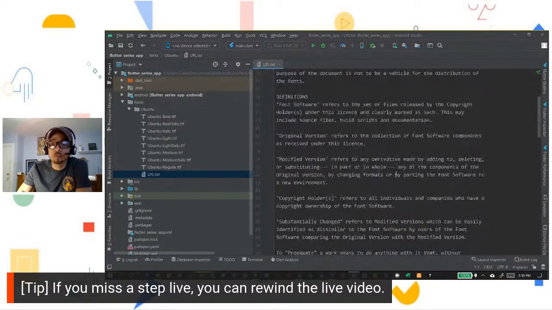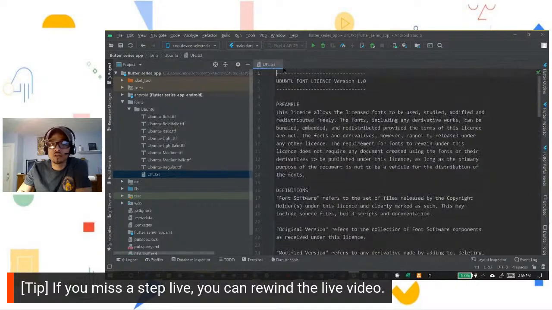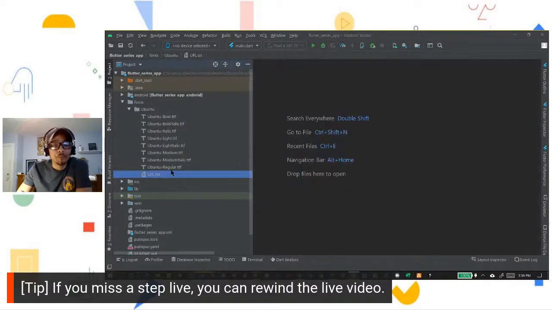It opens up with a README, just simply the license. You can close that. And these are our fonts right here inside the Ubuntu folder, inside the fonts folder. For this series, we're going to be using the Ubuntu regular. So that's going to be the one we're going to use particularly. If you want to use any of these other ones, you can definitely modify it when you want.